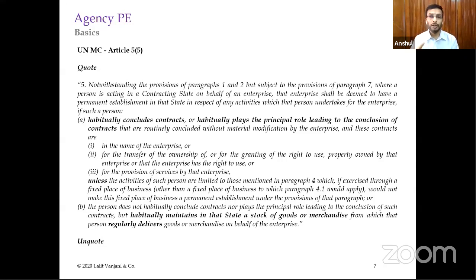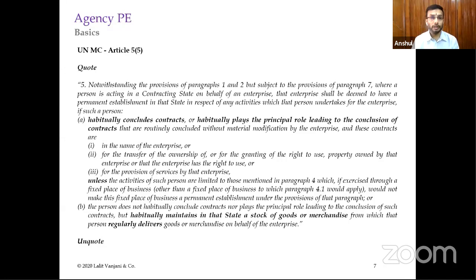Now, there are different aspects of agency PE also. Different treaties cover different kinds of activities to be undertaken by the dependent agent. Say, for example, in the UN Model Convention, we studied the OECD model. The OECD model is very short in its sense. It does not cover a wide range of activities. But if you see the UN Model Convention, it is a very wide definition.